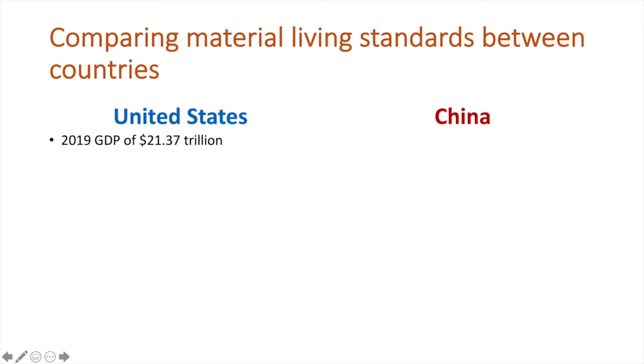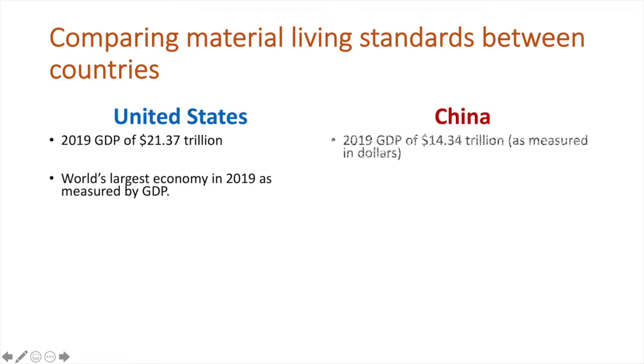The US 2019 GDP was approximately $21.37 trillion. This made it the world's largest economy as measured by GDP in 2019. By contrast, China had a GDP of about $14.34 trillion in 2019. Their currency is the renminbi, and the average exchange rate in 2019 was approximately $1 to 6.9 renminbi.